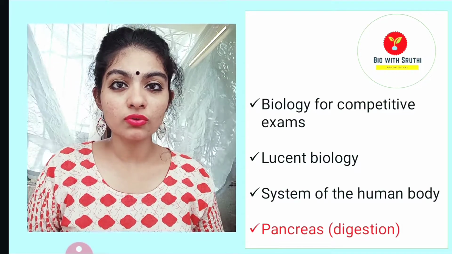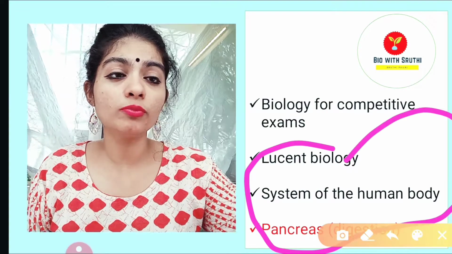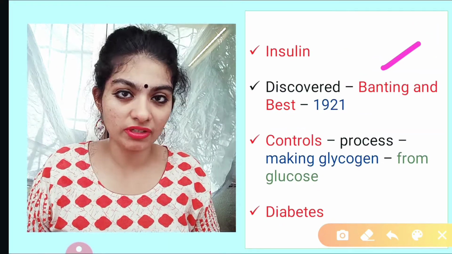Today we are going to cover Lucent biology. We will be covering the topic pancreas from the endocrine system of the human body. Insulin is a hormone which controls blood sugar level.